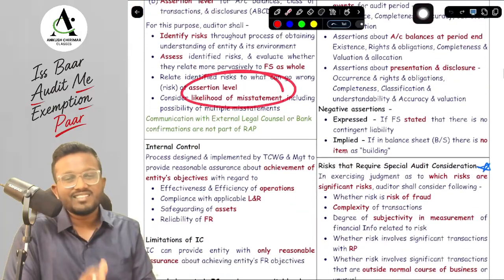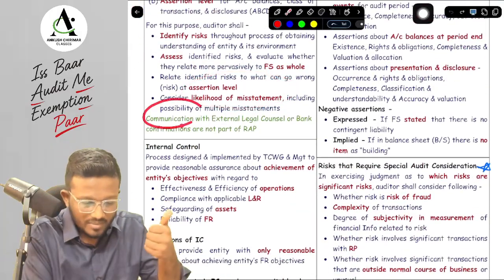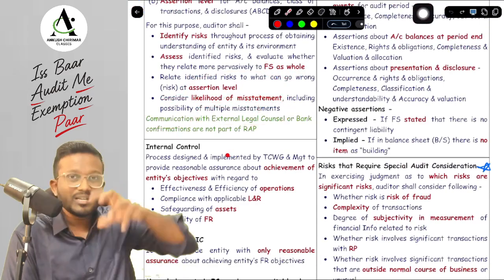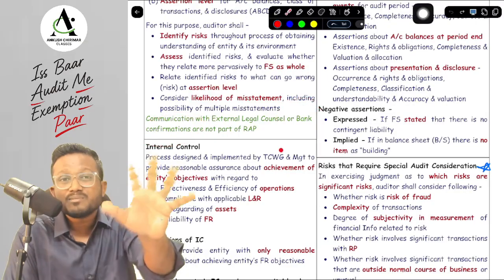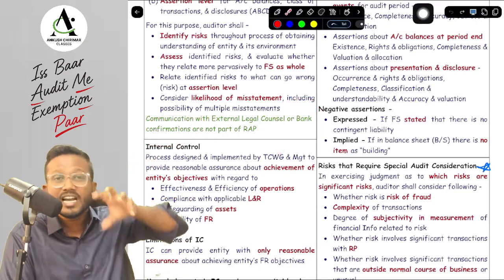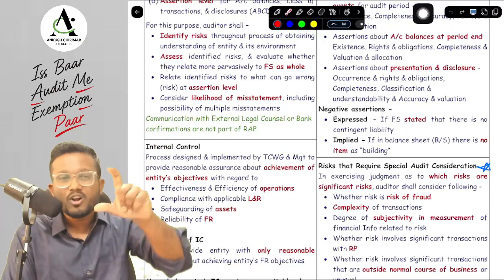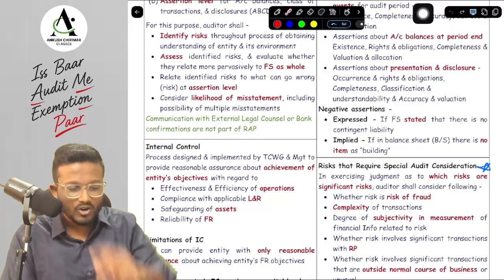Now here only the ICA has asked a question: if we are communicating with the external legal counsel, which means the lawyers of the entity, or if we are sending bank confirmation, they are not part of risk assessment procedure, because we are not understanding, we are actually testing the balances. So they are not part of RAP, they are part of FAP, that is further audit procedures.